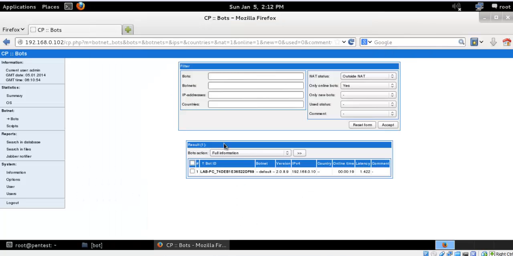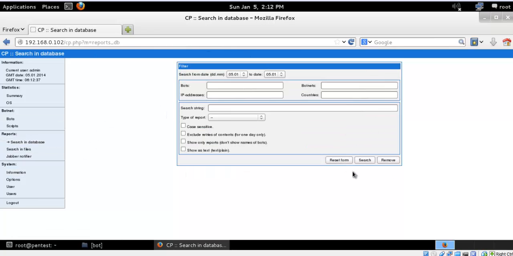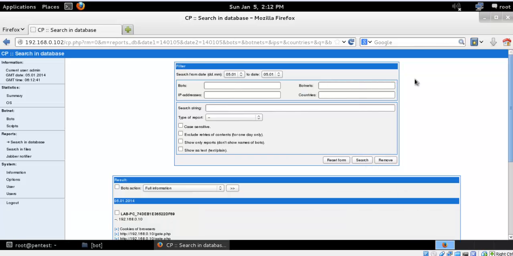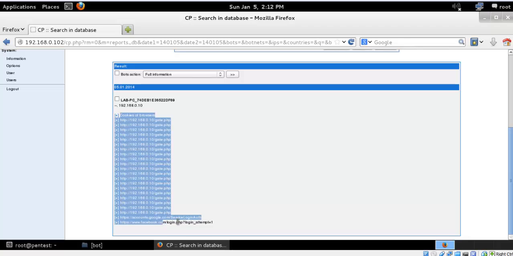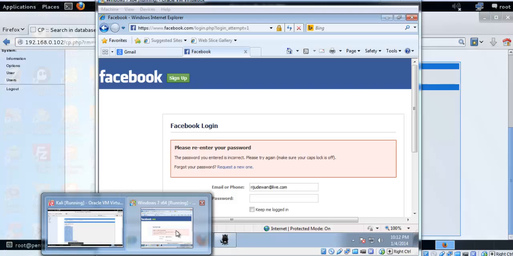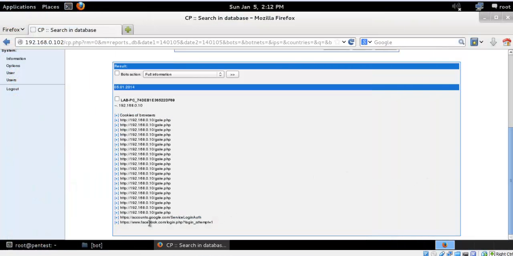So what I will do is I'll go over here and search in my database. Search, you can see the login account, the cookie, all the things that the client is doing online. So I had opened a page for Facebook and Gmail accounts.